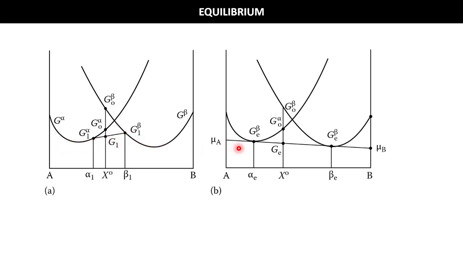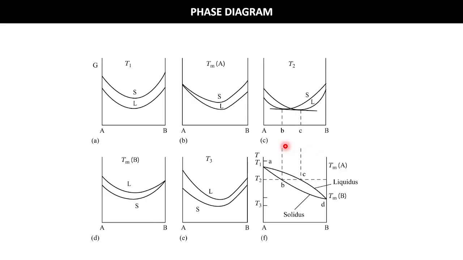Ultimately, when there is a common tangent between this alpha phase and beta phase, we will get the lowest value of Gibbs free energy, and that is the equilibrium Gibbs free energy, GE. X naught composition will try to decompose to alpha phase with a composition of alpha E and beta phase with a composition of beta E, the equilibrium compositions, and it will provide the lowest Gibbs free energy, right?